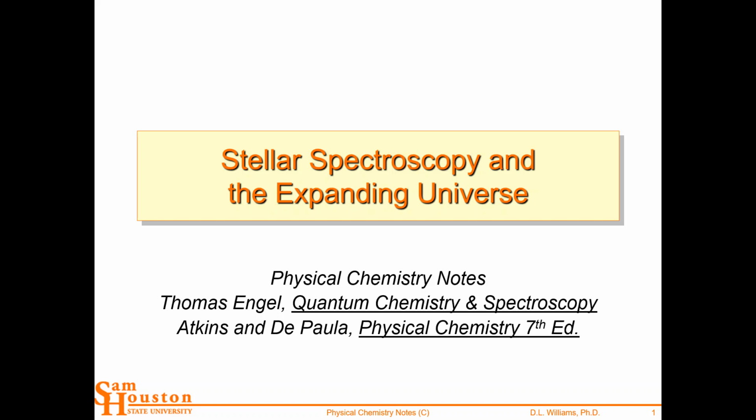Okay, so today we're going to talk about atomic spectroscopy, but we're going to apply it to stellar spectroscopy. So where do all of our atoms come from? They come from the fusion furnaces known as stars. So hydrogen is fused into helium, and helium is fused into heavier elements, and then those heavier elements collide with each other and fuse into even more heavy elements.